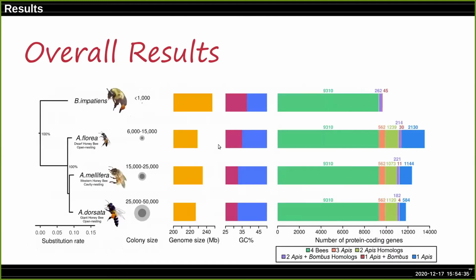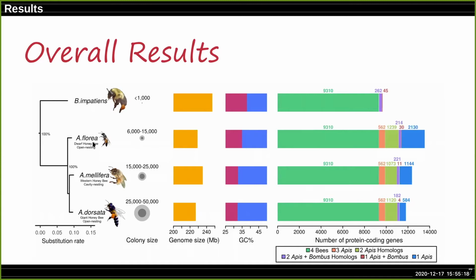When we reconstruct the phylogeny, it agrees with the previous phylogeny, showing that Apis florea, the dwarf honeybee, diverged first from the common ancestor of the rest. I oriented the phylogeny according to colony size. You can see that on the top, Bombus impatiens has a small colony size, below 1,000, and Apis dorsata has the biggest colony size, up to 50,000 workers. Interestingly, we can see a kind of negative correlation between colony size and the GC content of their genomes. Here in green, you can see the orthologs among the four species, and in blue, the lineage-specific genes in the honeybees, with the highest number of lineage-specific genes in Apis florea.